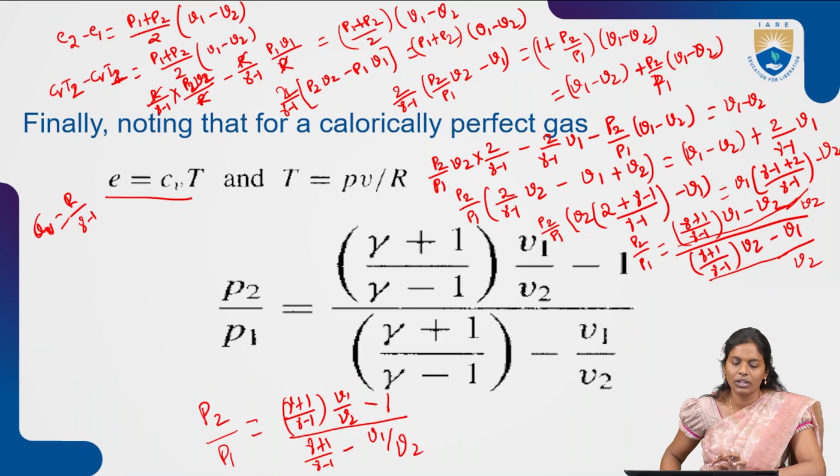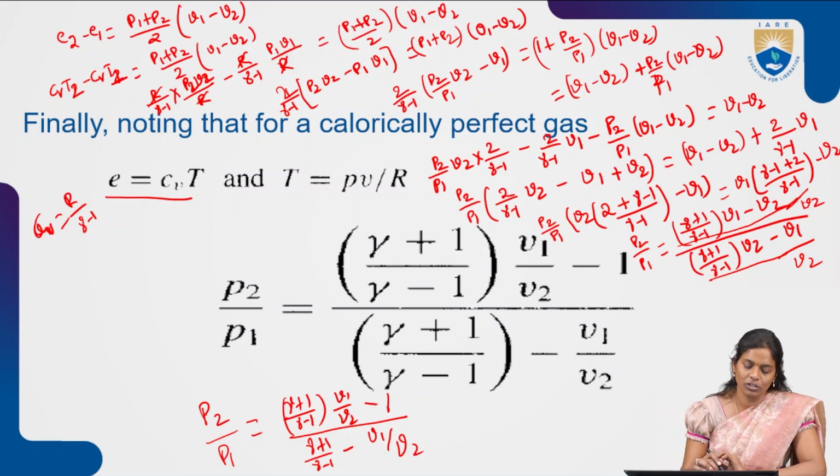Then for the calorically perfect gas, the same for this expression of P2 by P1: you substitute the E values, then the T value, and just solve the mathematical expression. That's it. So we will be able to obtain this particular expression.